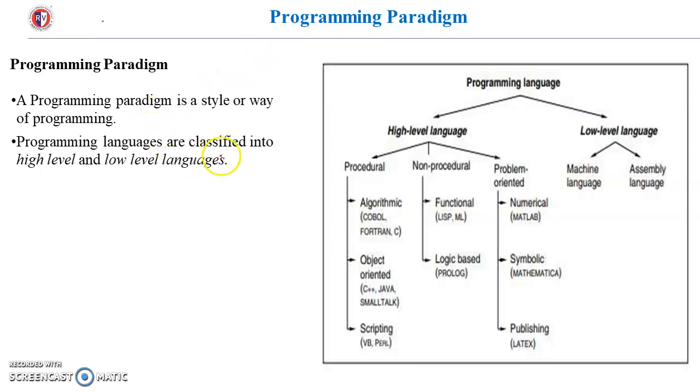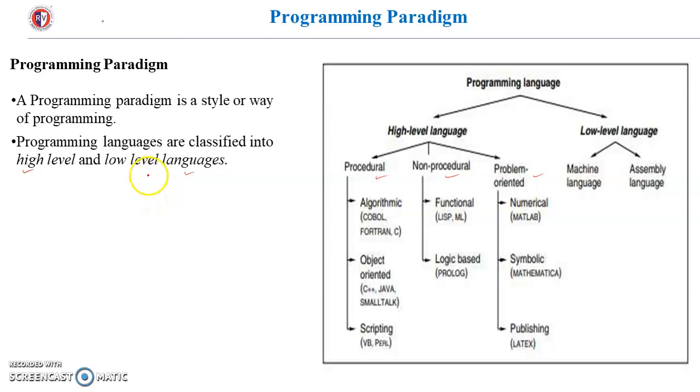Programming languages are classified into two categories, high level and low level languages. So high level languages are further classified into three categories: procedural, non-procedural, and problem oriented. And examples of high level languages are C, C++, Java, etc. All the programming languages are high level language, and program written in this language must be translated. So why must it be translated?